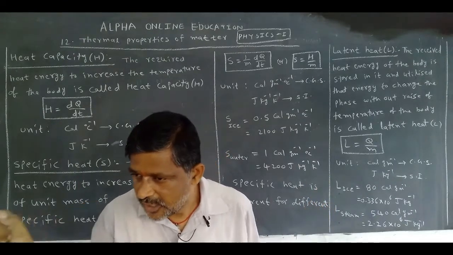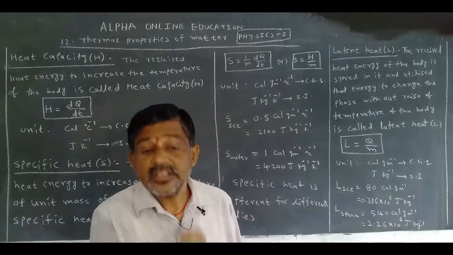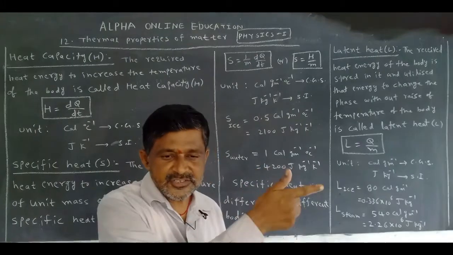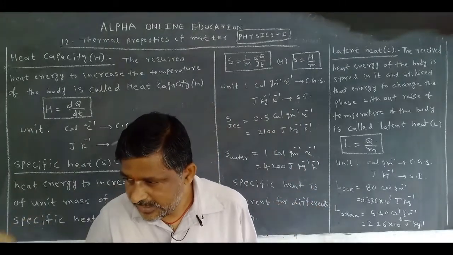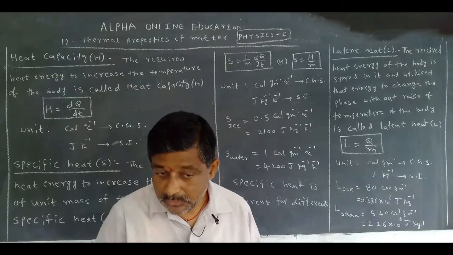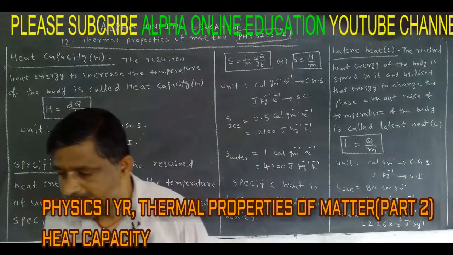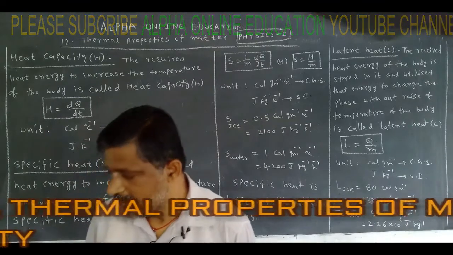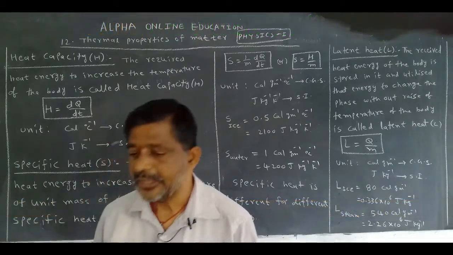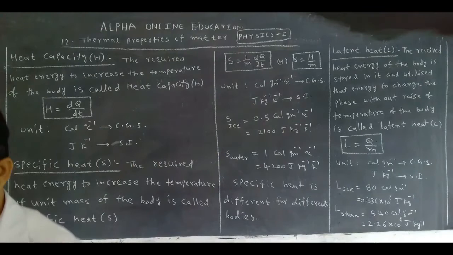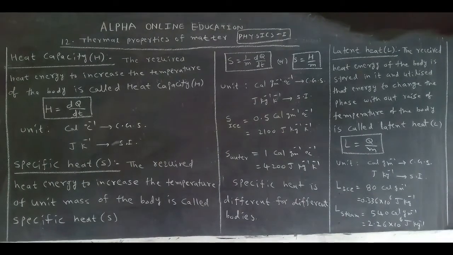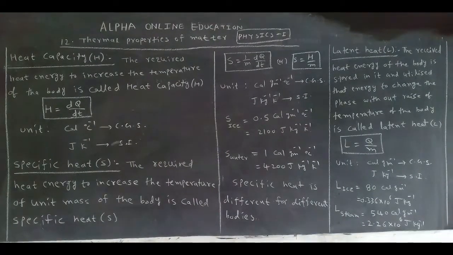That's why loss of heat energy of one object is equal to gain of heat energy of another object. This is called the principle of mixture. On this principle, the calorimeter works. This calorimeter is used to find specific heat and latent heat.